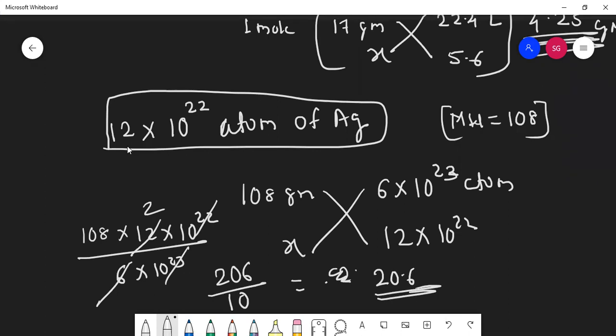Understood? Here 22 cancels, here 22 cancels, here 10 is left. 6 into 2, 2 into 108, that is 206 divided by 10, which means here the decimal point will come.